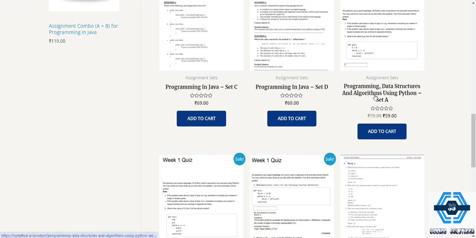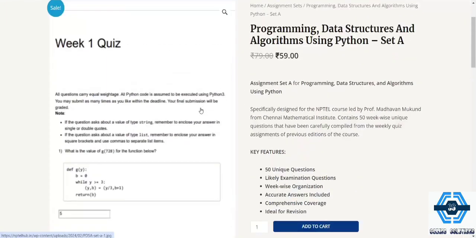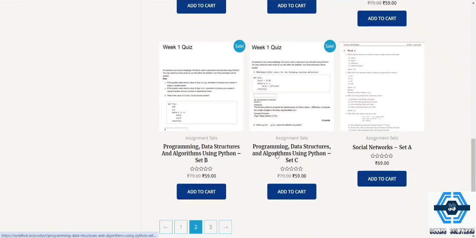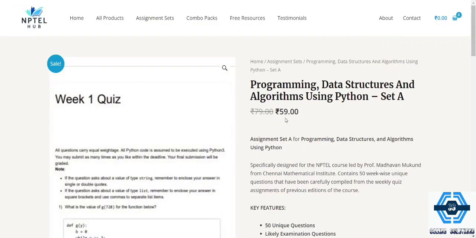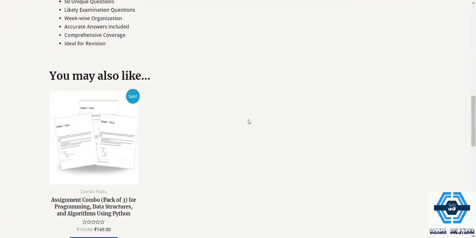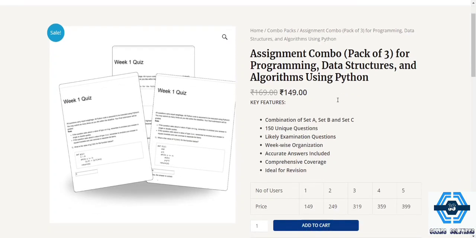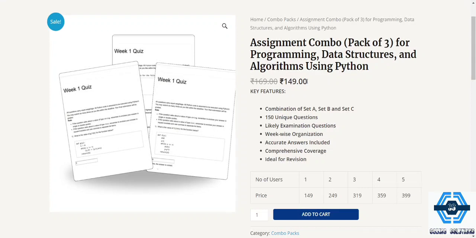Programming, Data Structure and Algorithms. Three sets are there: set A, set B and set C. You can see it easily. Each set costs only ₹60. But if you purchase all of them together, meaning all three in one, you will get every answer for the quiz. For that you have to pay only ₹150.